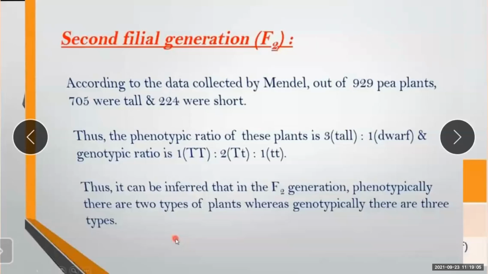What is the ratio here? 1:2:1. One pure tall plant, two hybrid tall, and one dwarf plant. Up till here, we have seen about the monohybrid cross and how Mendel experimented.